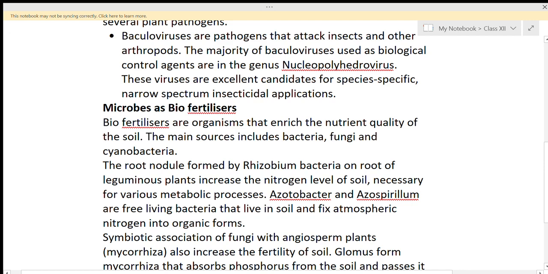Azotobacter and Azospirillum are free living bacteria. Rhizobium bacteria living in leguminous plants are symbiotic bacteria because they are living in association with the leguminous plant. But some of the bacteria are free living. These free living bacteria are Azotobacter and Azospirillum. They are living in soil and they are also fixing atmospheric nitrogen into nitrogen compounds. So they fix atmospheric nitrogen into organic forms.